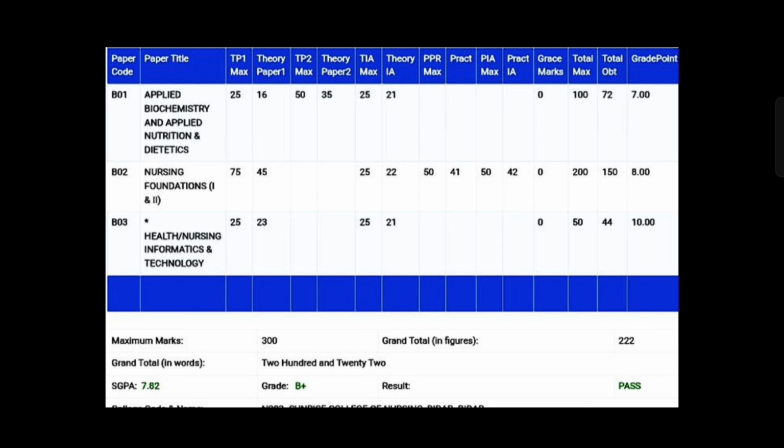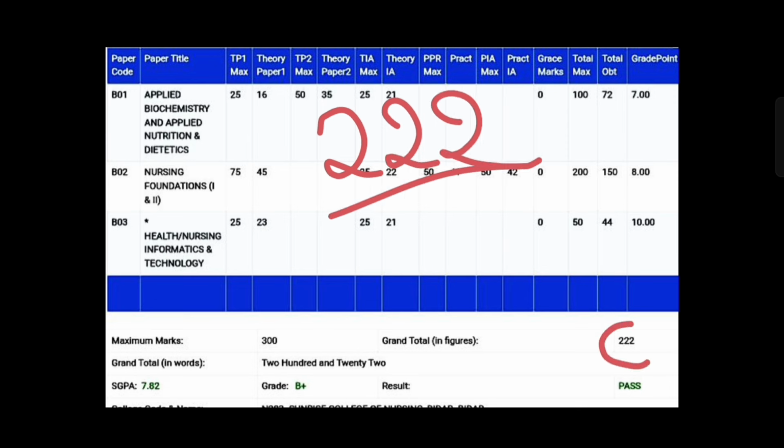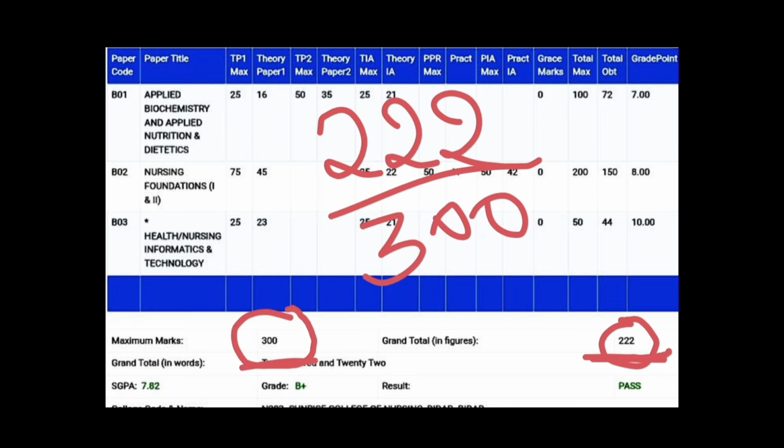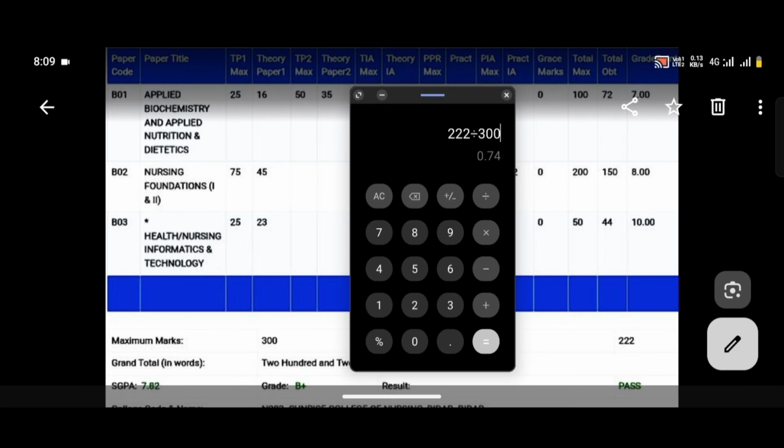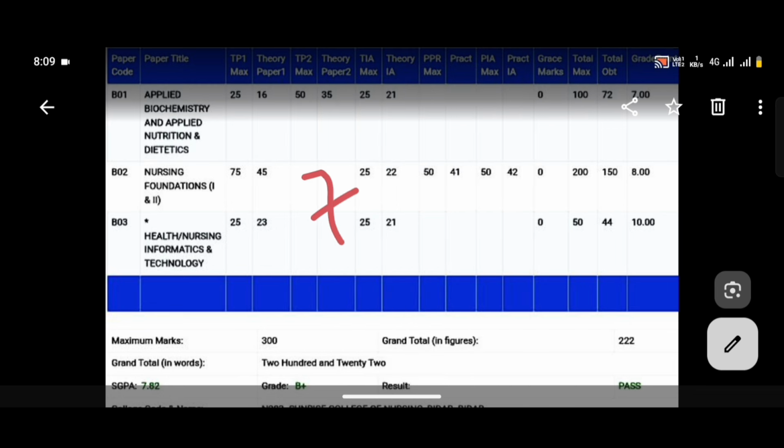You need to divide your grand total obtained marks by the maximum marks you can score, and multiply by 100 to get the percentage. Then you will be getting 222 divided by 300, which is 0.74, into 100, 74 percentage. So this will be having 74 percentage.